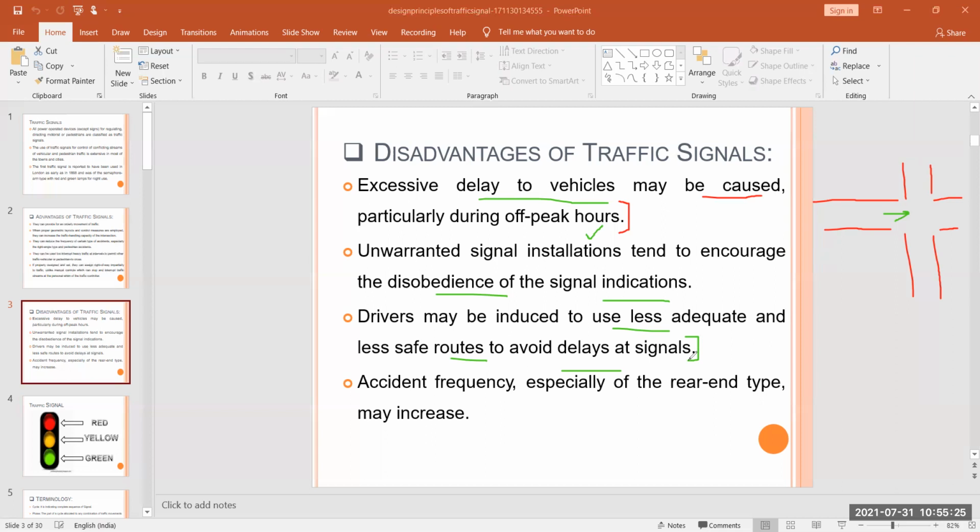Next, accident frequency, especially of the rear end type, may increase.